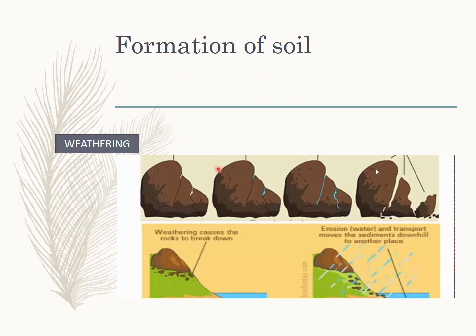So thousands of years back, there were huge rocks on Earth's surface. There were cracks on these rocks and water used to seep into these rocks. Over time, the rocks used to break down into smaller particles or fine powder. This process we call weathering. Big pieces of rock are broken down by wind and water into smaller pieces till we get a fine powder. So this process is known as weathering.